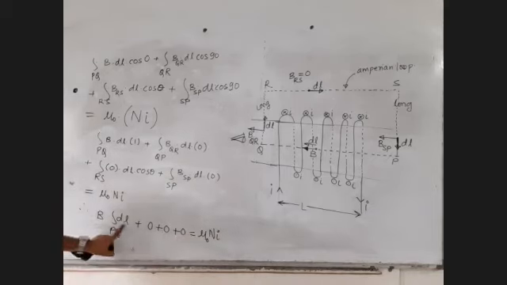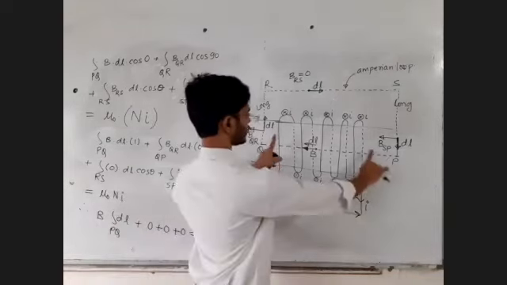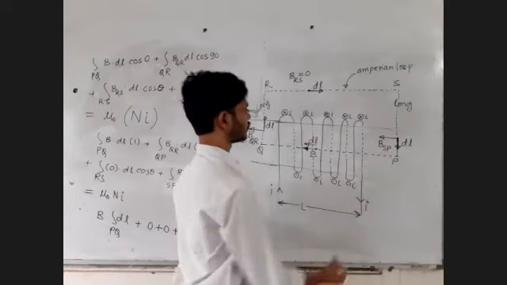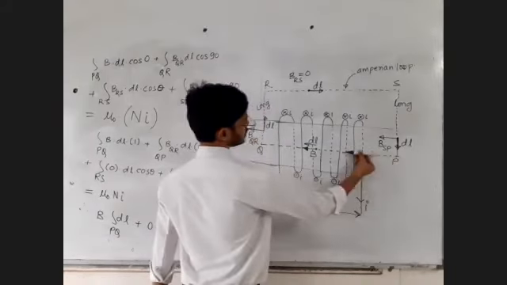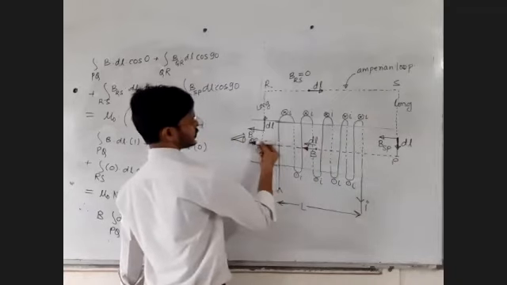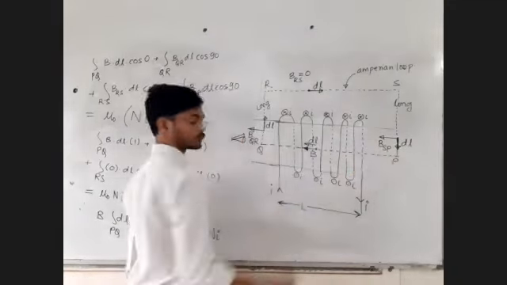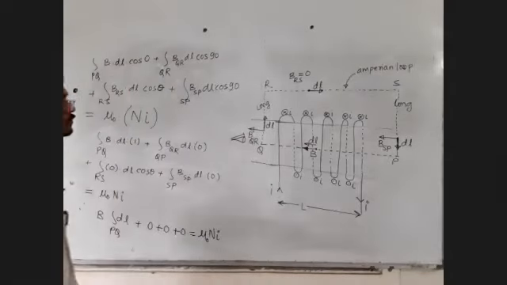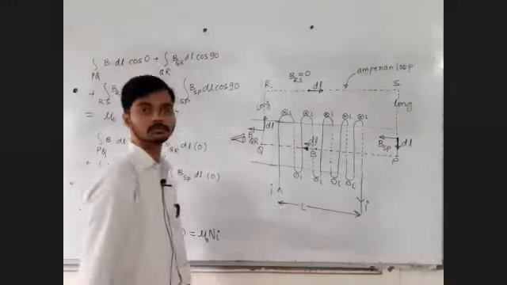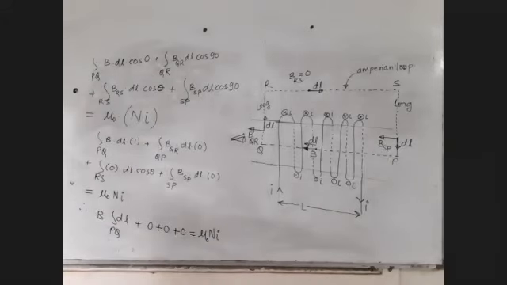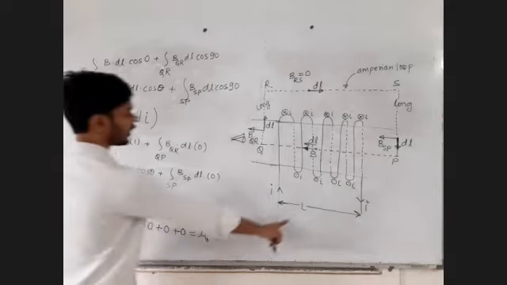What is integration DL for path PQ? Reply to me in the chat box. DL plus DL plus DL plus DL. That is integration DL for the path PQ. It will be equal to L.